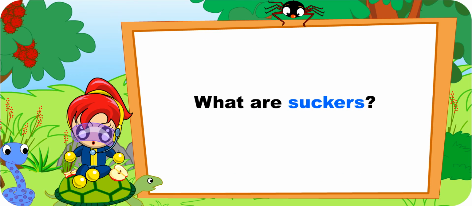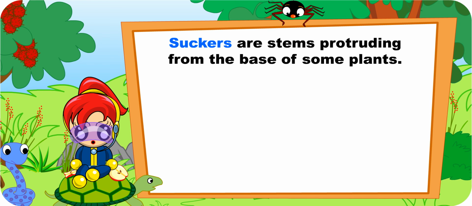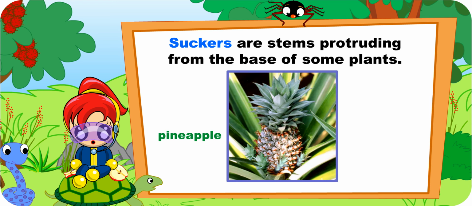And what are suckers, teacher? I've heard that some plants grow from suckers. Suckers are stems protruding from the base of some plants such as the pineapples. These suckers grow out from the side of existing stems of the parent plant. This shoot here will grow into an adult plant.